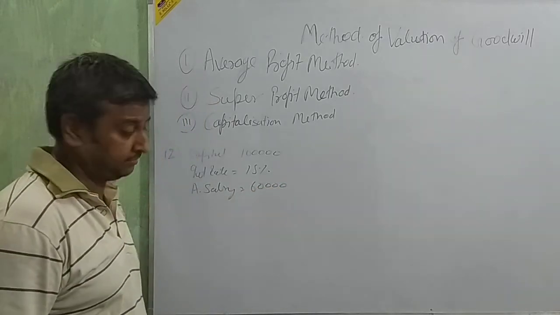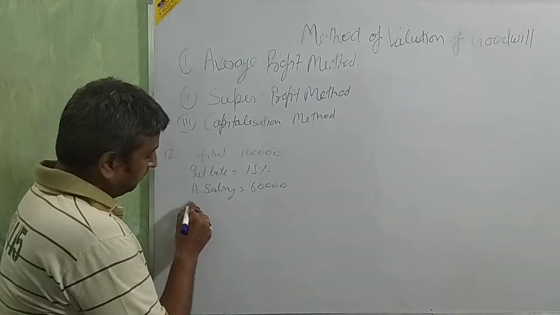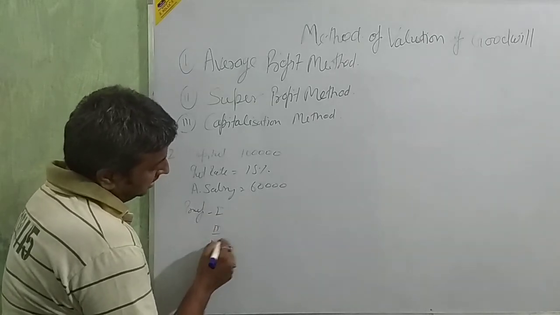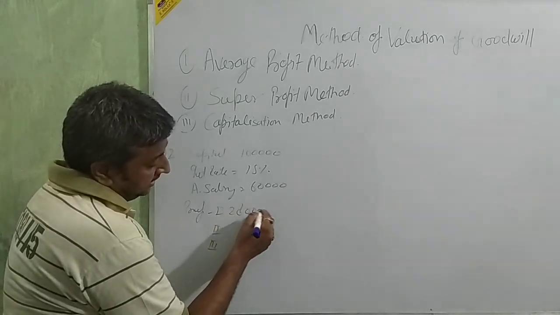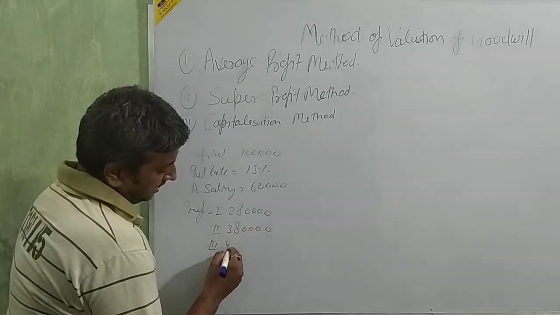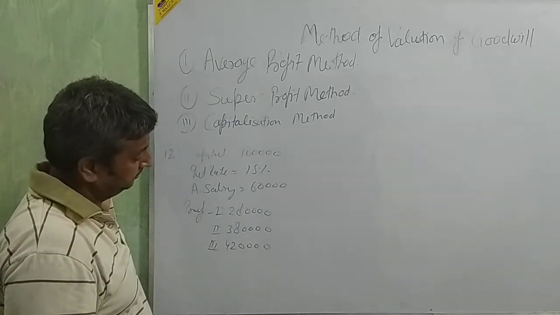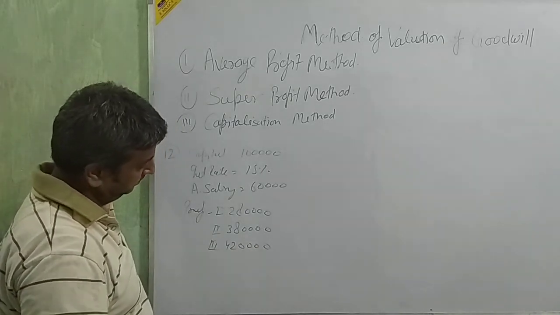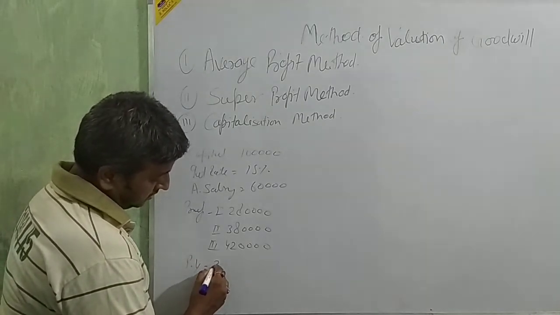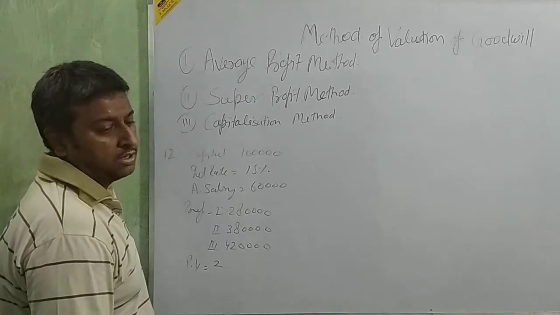The profits for the last 3 years were: first year 2,80,000, second year 3,80,000, third year 4,20,000. Okay. Goodwill of the firm is to be valued on the basis of 2 years purchase of the last 3 years' average super profits. Average of super profit. So first we are going to average.